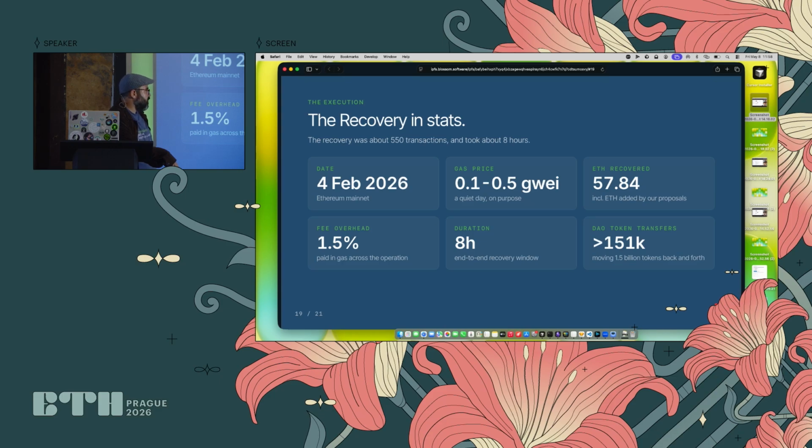During that time, 151,000 DAO token transfers were done because we were transferring the tokens back and forth, back and forth, back and forth. It was a lot.